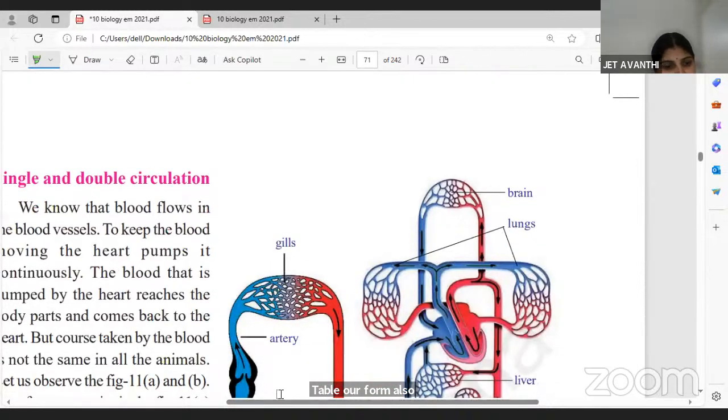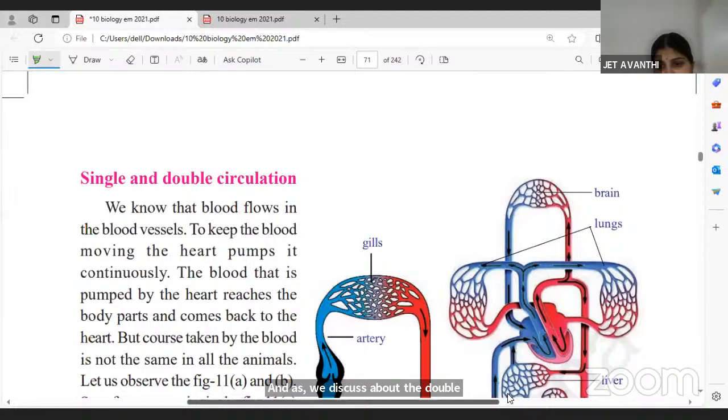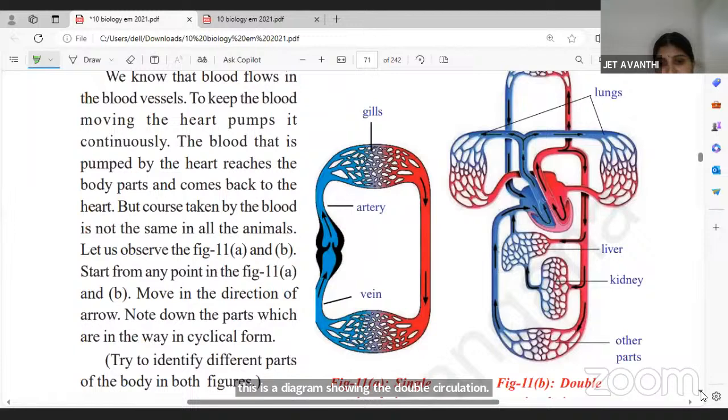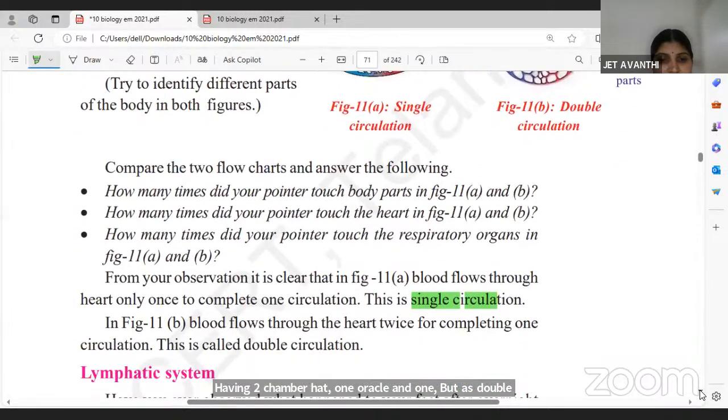And as we discussed about the double circulation, see, this is a diagram showing the double circulation. Heart receiving blood twice. Single circulation and the double circulation, both. So single circulation is mostly seen in primitive organisms like aquatic organisms having a two chambered heart, one auricle and one ventricle. Whereas double circulation is seen in the complete four chambered heart. You can take this. Single circulation.